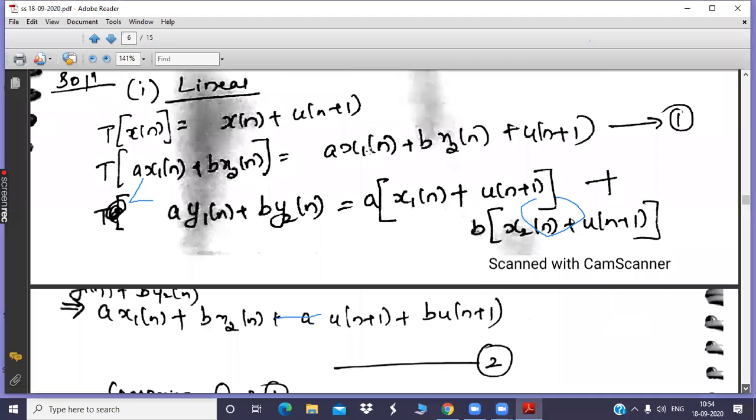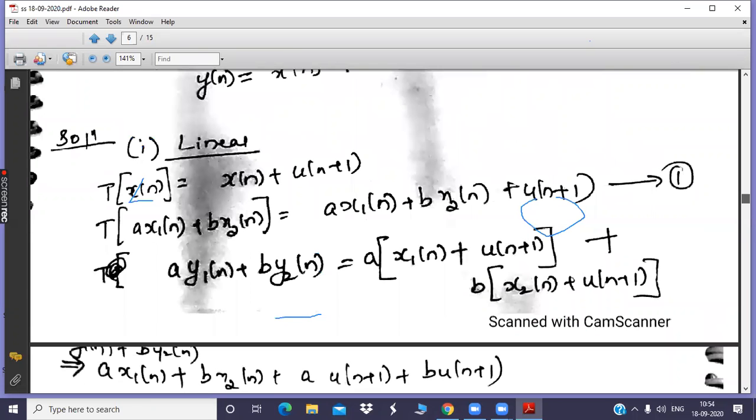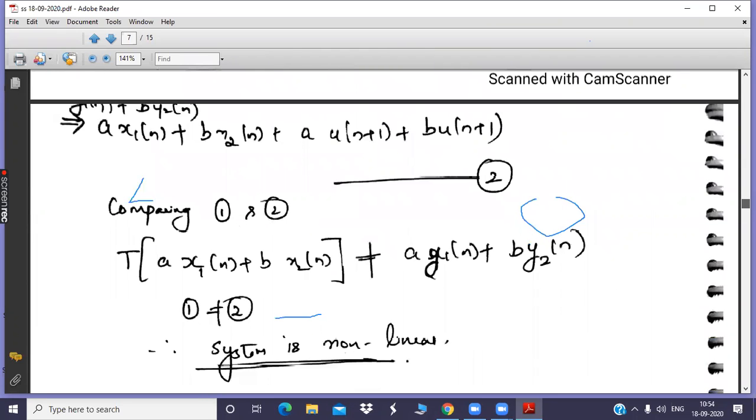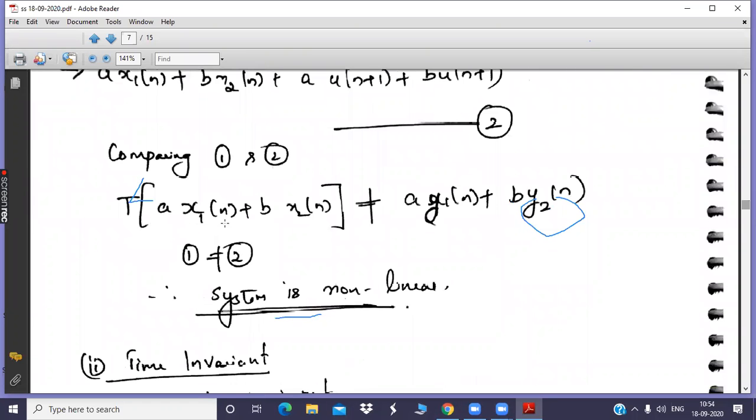So when you open the bracket, the equation goes like this: a x1 of n plus a u of n plus 1 plus b x2 of n plus b u of n plus 1. This is equation number 2. And you will compare equation number 2 and 1. What is 2 and 1? That's output corresponding to the weighted sum of inputs as well as the weighted sum of outputs individually. So if the two equations are not equal to each other, it is understood that the two equations are not the same. Then we can say that output corresponding to weighted sum of input is not equal to weighted sum of individual response.